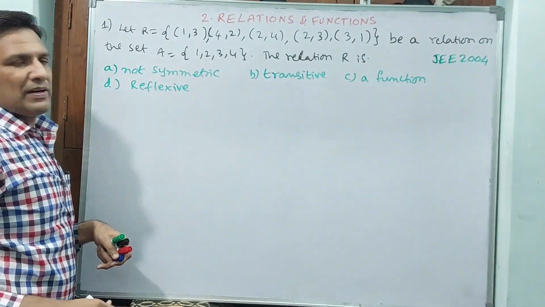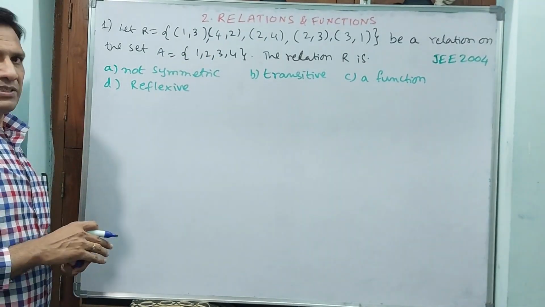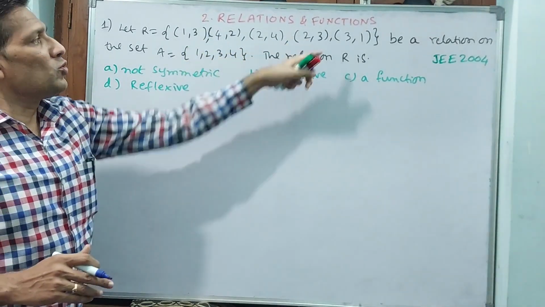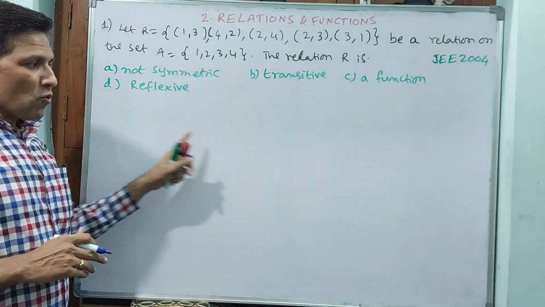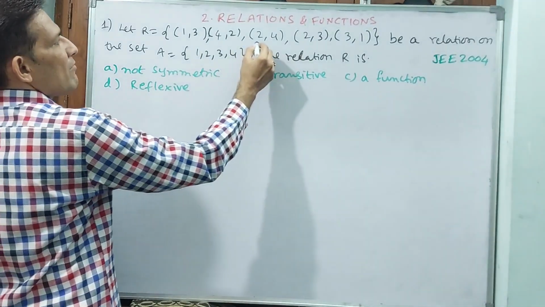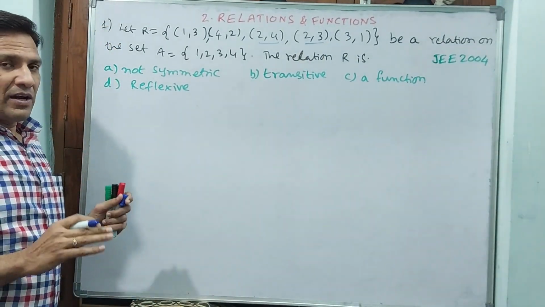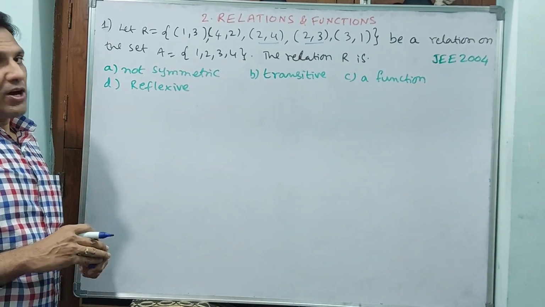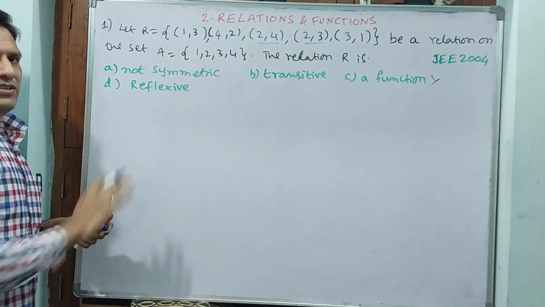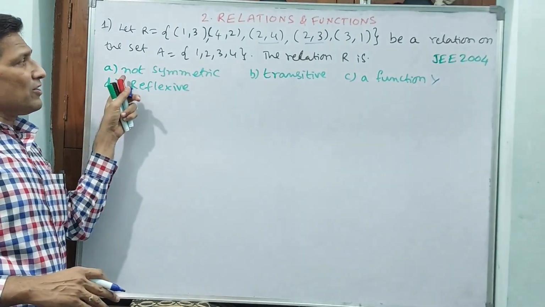Is this a function? No, this is not a function. Function is a relation only, but every relation may not be a function. Here you see (2,4) and (2,3) are there. For one input, 2 outputs should not come. If for one input 2 outputs are coming, that is only a relation, not a function. That is why straight away you close this option. Second, the remaining 3 we will see. If 3 are applicable, then that is called an equivalence relation, but here they have not given that.